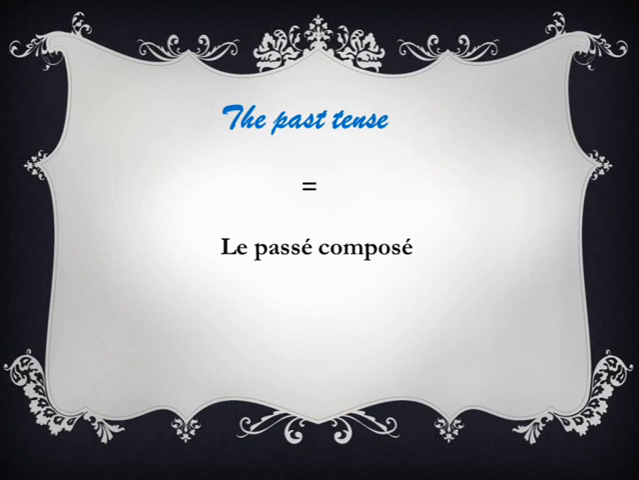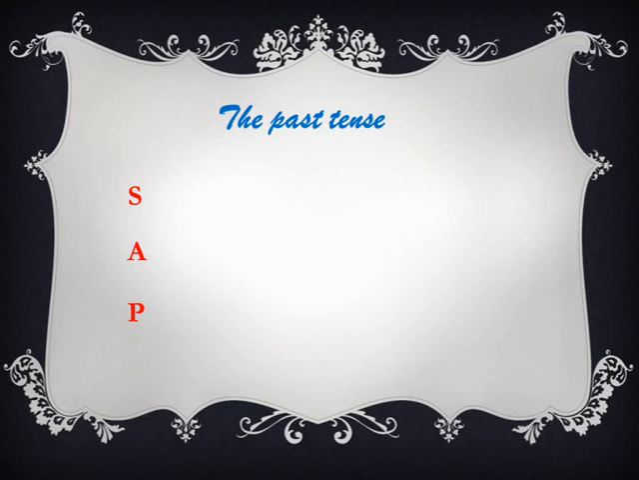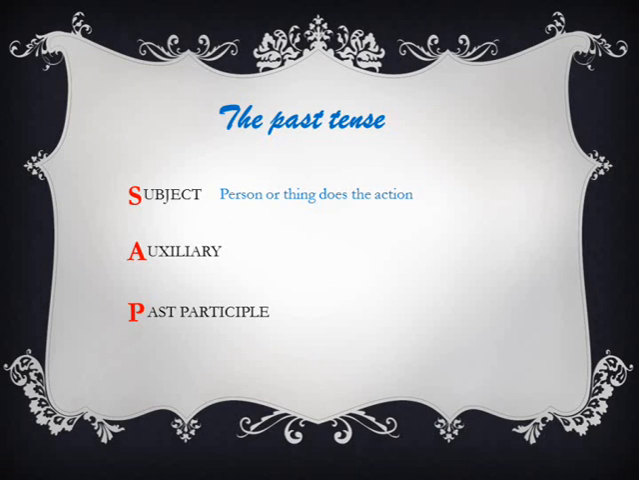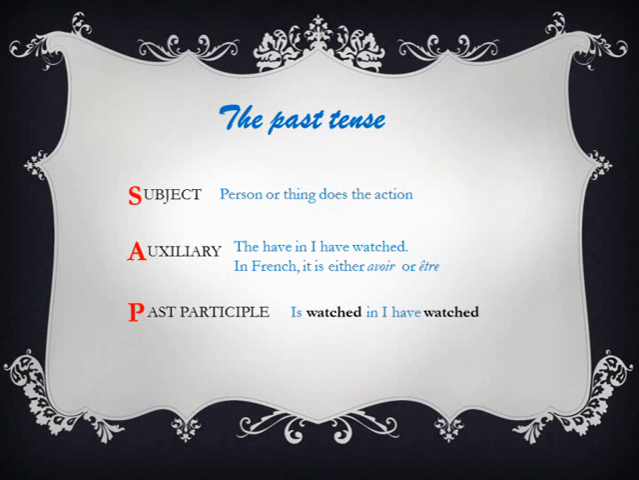So, le passé composé is called le passé composé because it's composed or made of two things. Let's have a look at our SAP. The S is the subject, and here are the two things, an auxiliary and a past participle. The subject is a person or thing who or which does the action. The auxiliary is either avoir or être, and we will see how to use which one. And the past participle is watched in I have watched.